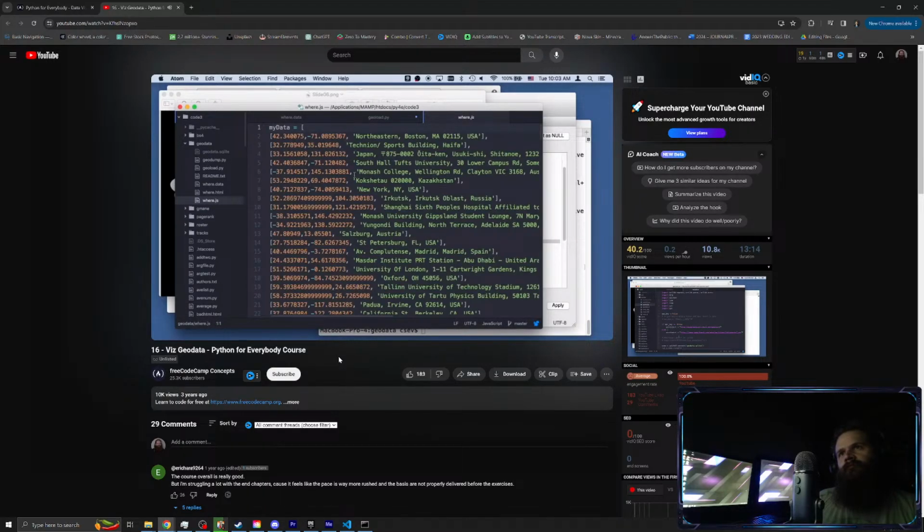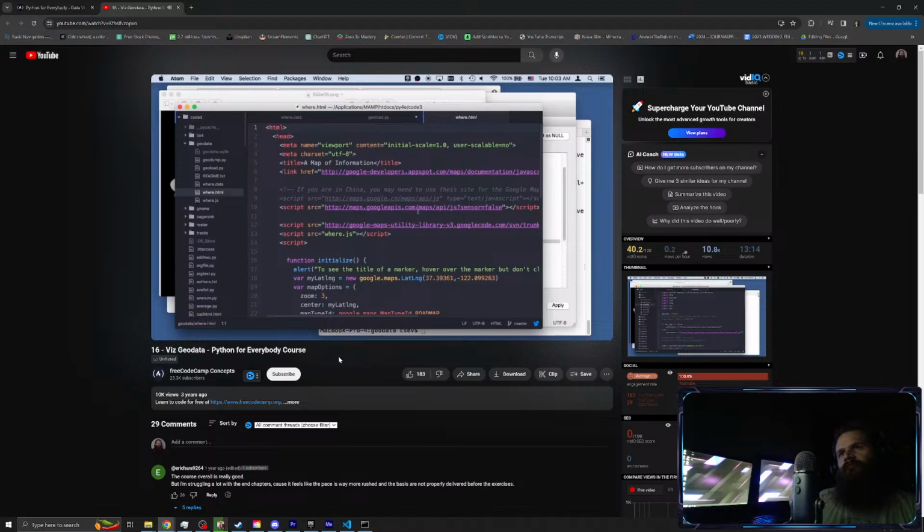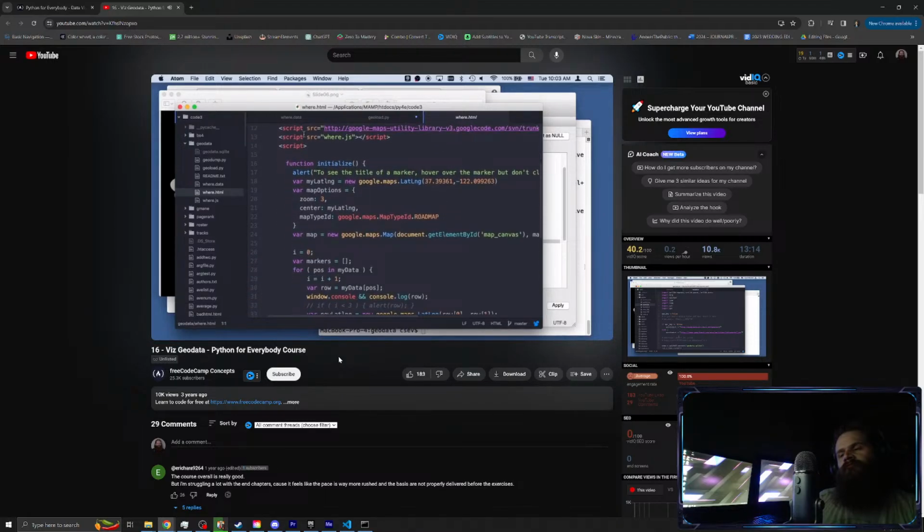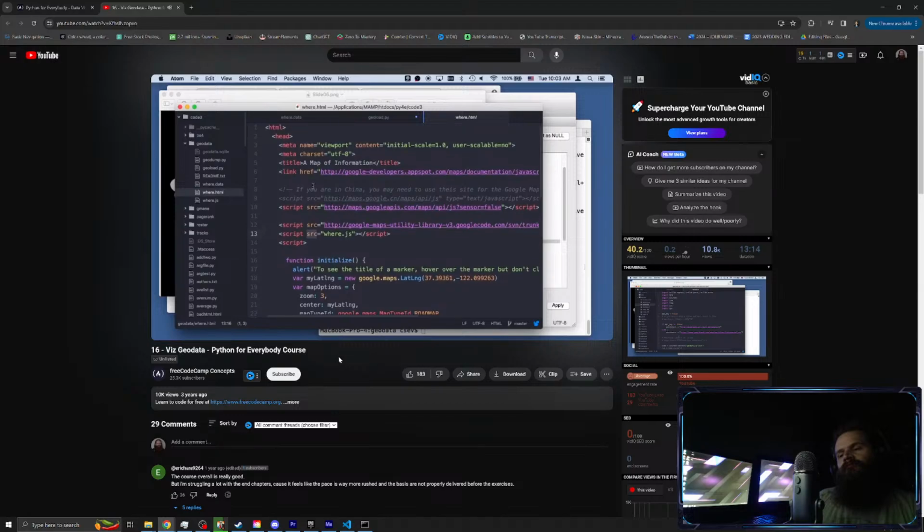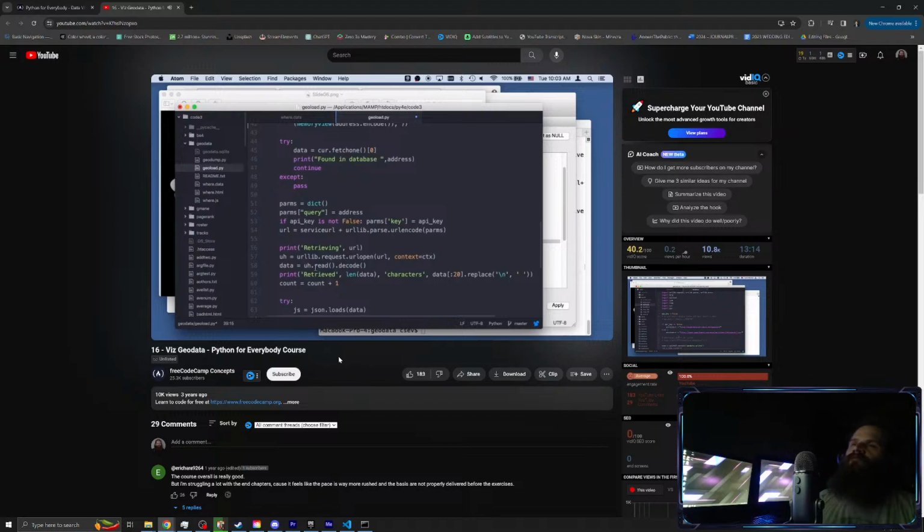This is the one that came out of the zip file. It'll have the latitude, the longitude, and we're going to use JavaScript to read this in this where.html file. It's going to actually read this right there and pull that data in, and that's how we're going to visualize. I'm not going to go into great detail on how the visualization happens, but that's what's happening, and so we're going to write this to a file.